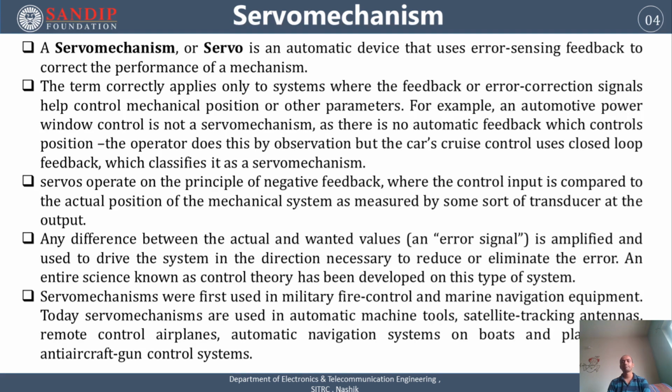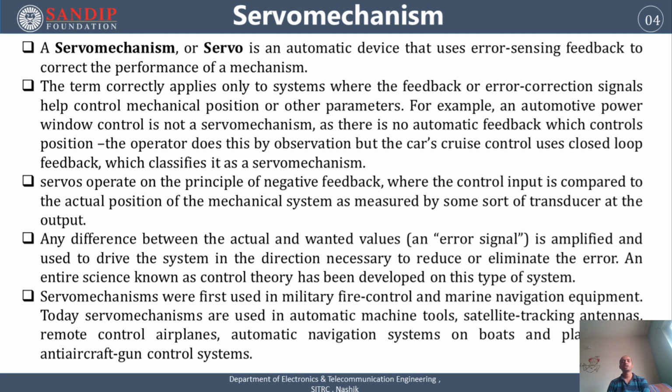Let's take an example: automotive power window control. It is not a servo mechanism. In automotive power window control, we only press the button, and it will close the window automatically. But as there is no automatic feedback which controls position, there is no feedback provided whether the window is halfway closed or whether there are some errors. It will not provide feedback whether the window is closed or not. Hence, we cannot say such a system is a servo mechanism.